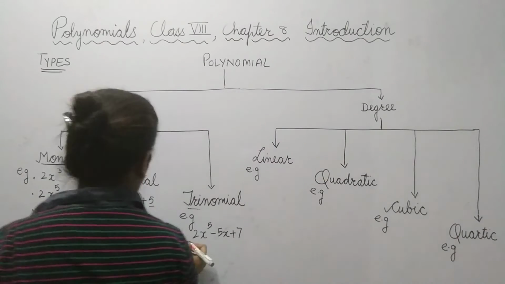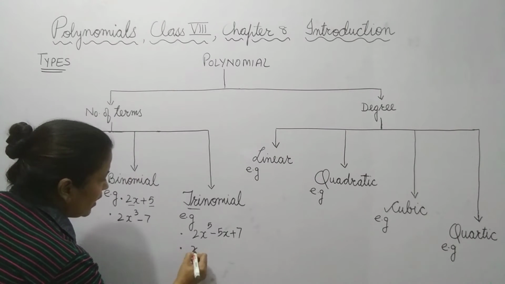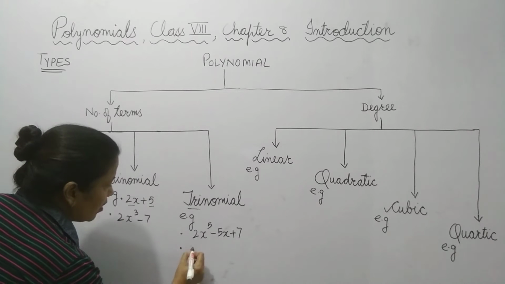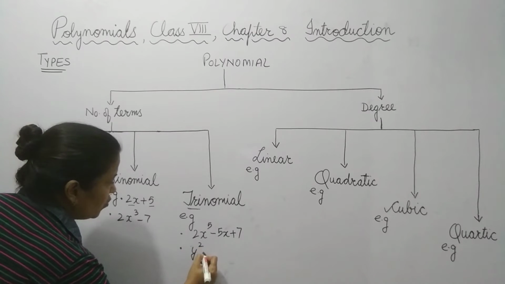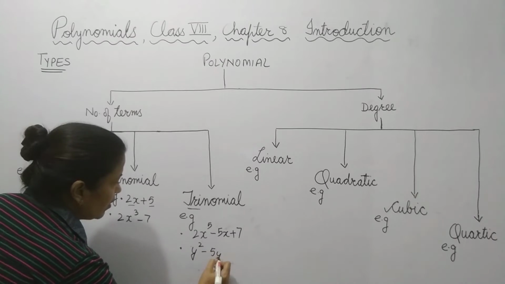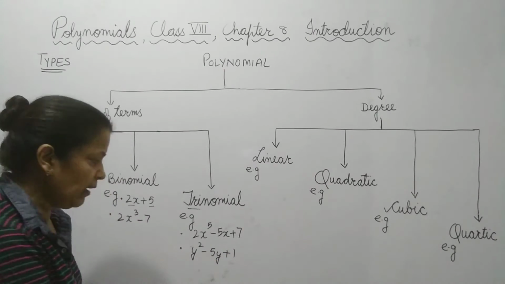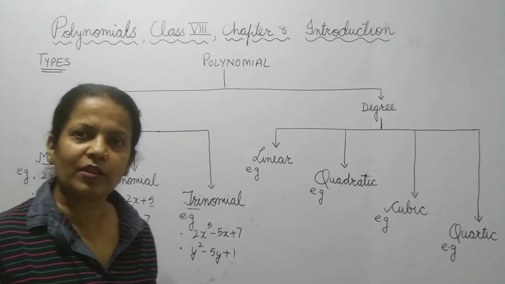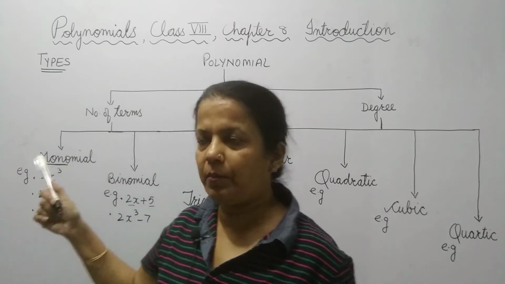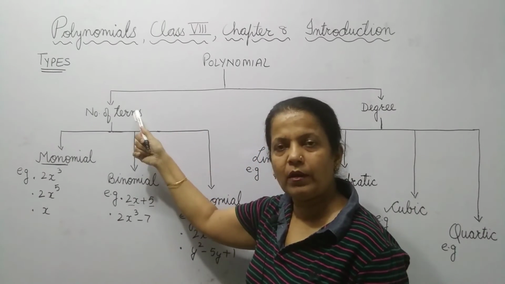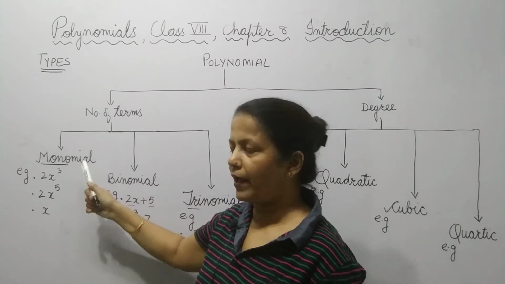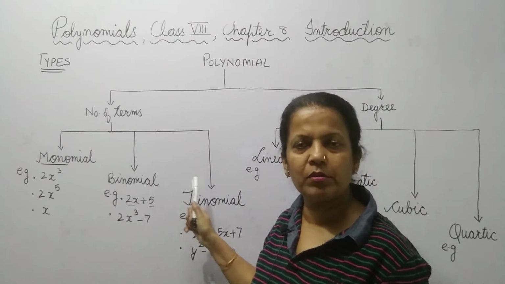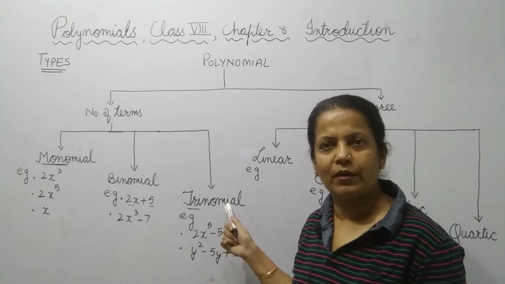We can take one more example: y power 2 minus 5y plus 1. Again, it has 3 terms, so it is a trinomial. I think this concept is clear. So, the polynomials which depend upon the number of terms are called monomial, meaning one term, binomial, meaning two terms, and trinomial, meaning 3 terms.